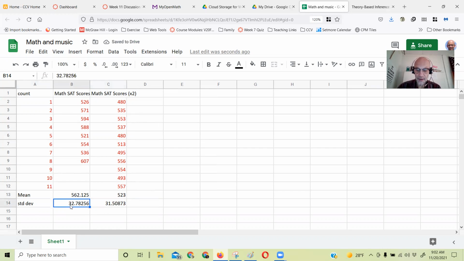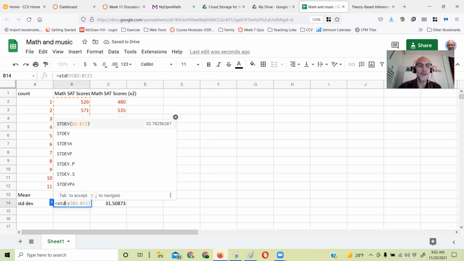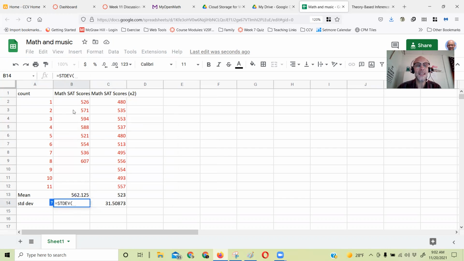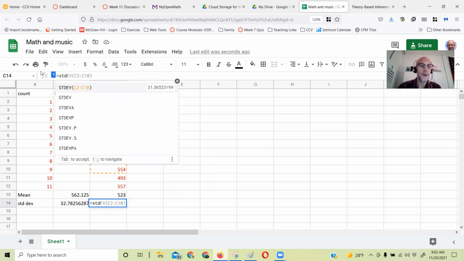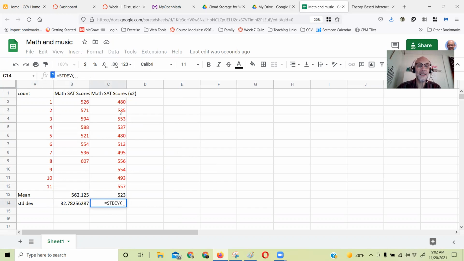And then we'll do the standard deviation. And I like this old version of the standard deviation. Excel says it's going away. It's been that way for 20 years, and it still hasn't gone away. Well, maybe not 20 years, but it's still working. So until I have to change, I'm not going to learn a new way. So there's the mean and the standard deviation.